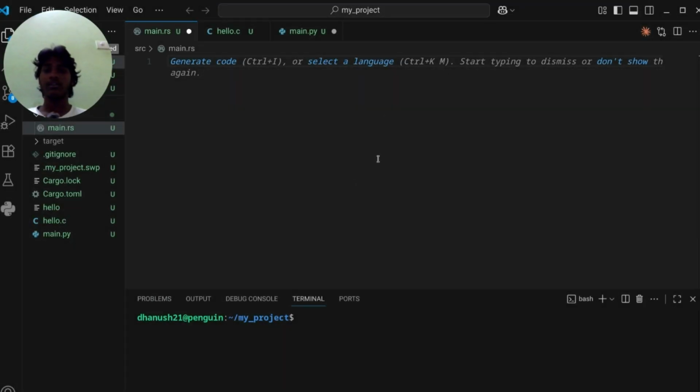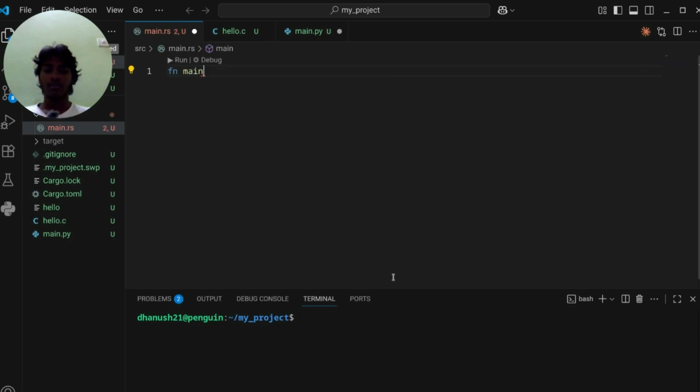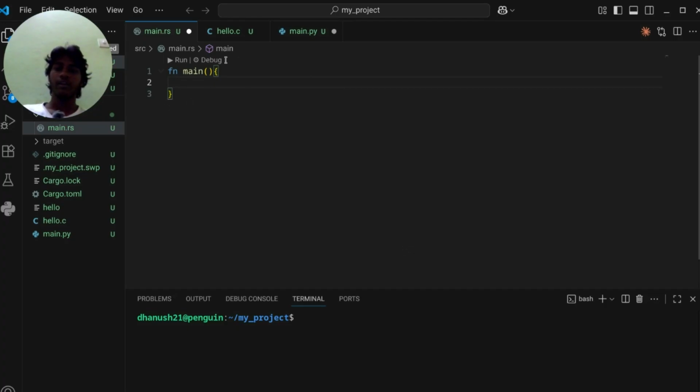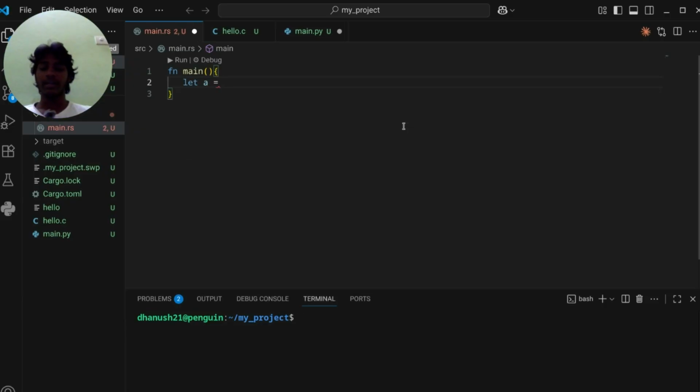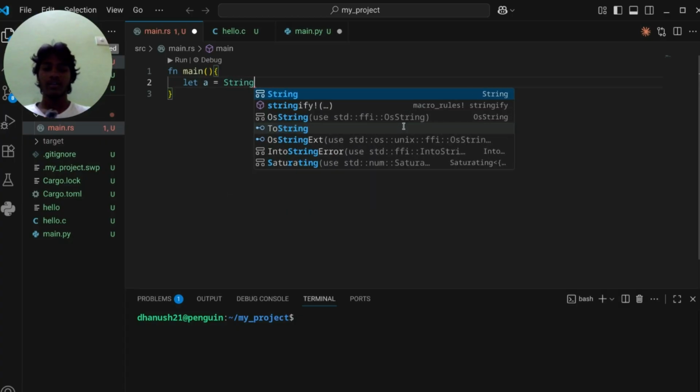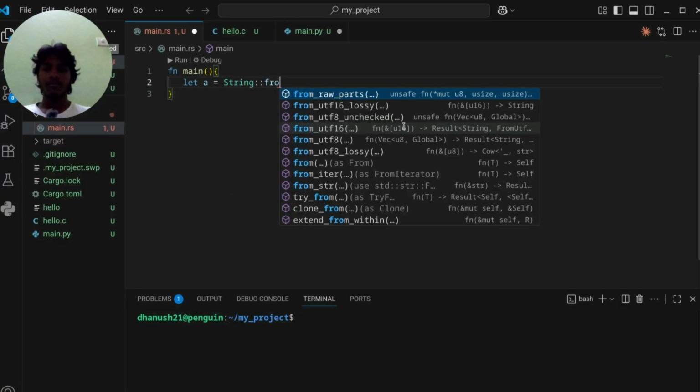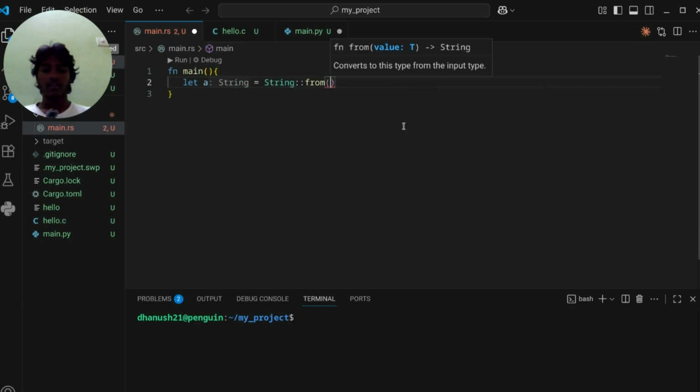So let me give you a small example here. Here I have opened a main function. These two braces are the scope. I am declaring let a is equals to String::from 5.